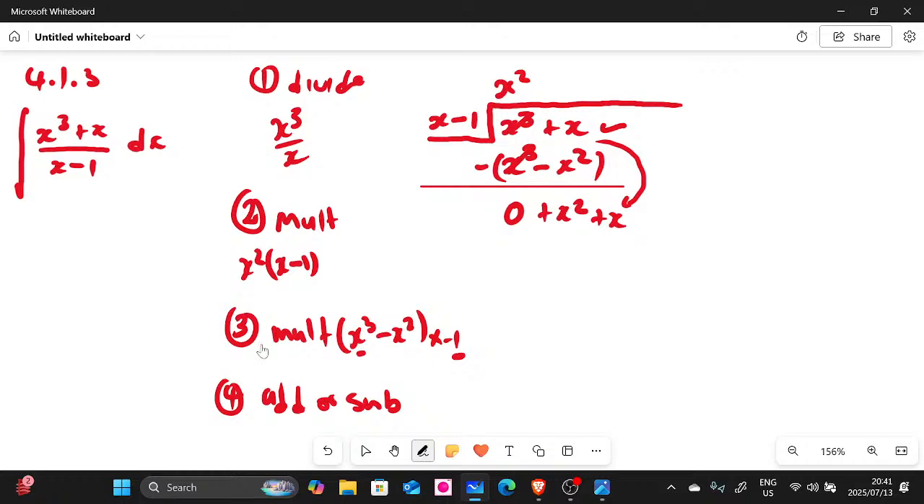Now, we repeat the steps again. The first step, let's look at the first step. The first step this time around, we divide.